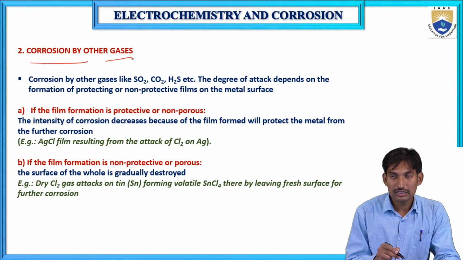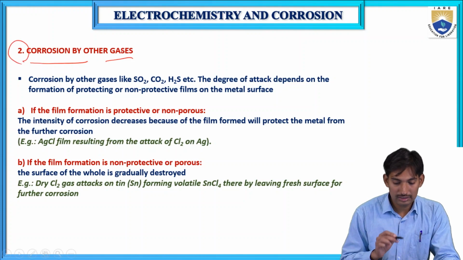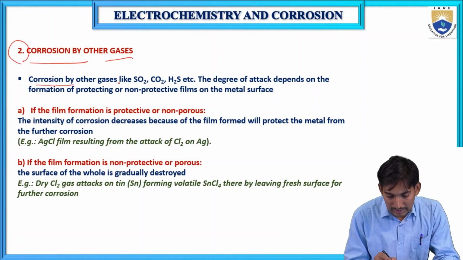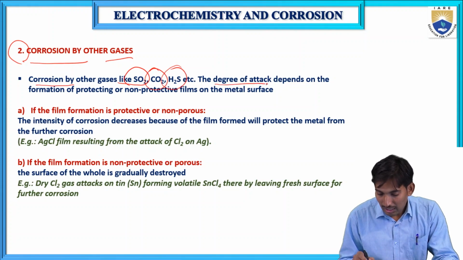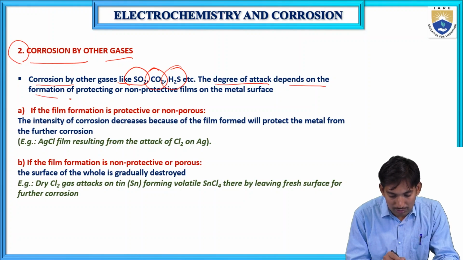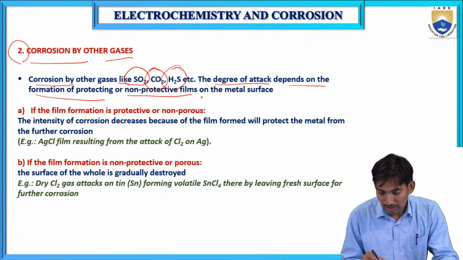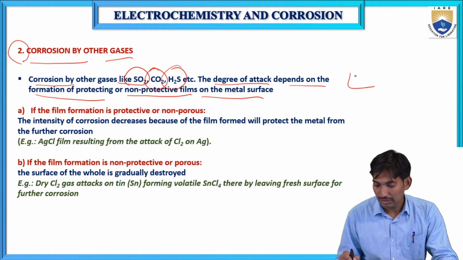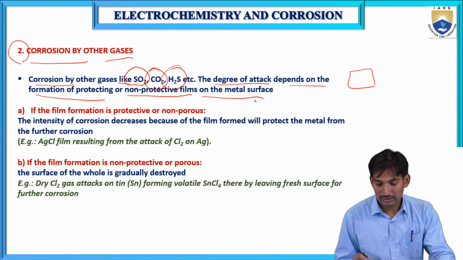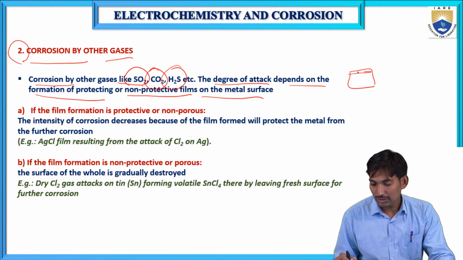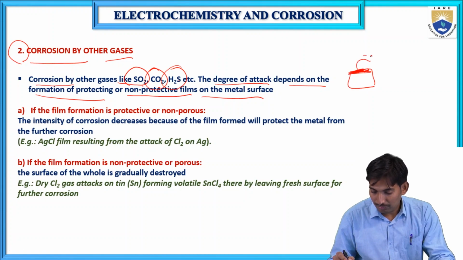Second one is corrosion by other gases. Corrosion by other gases like sulfur dioxide, carbon dioxide and H2S. The degree of attack depends upon the formation of protective or non-protective films on the metal surfaces. When metal reacts with sulfur dioxide, carbon dioxide or H2S, the degree of corrosion depends upon the thin film formed by these gases, or depends upon the metal.